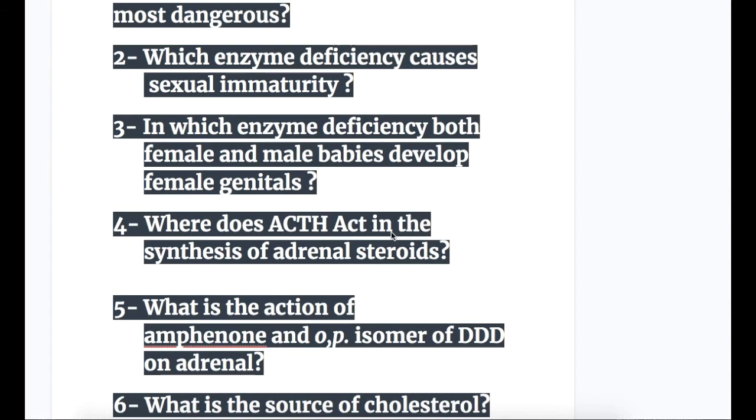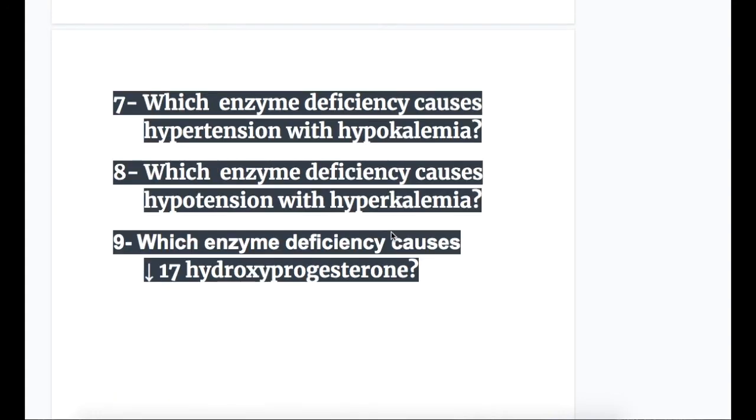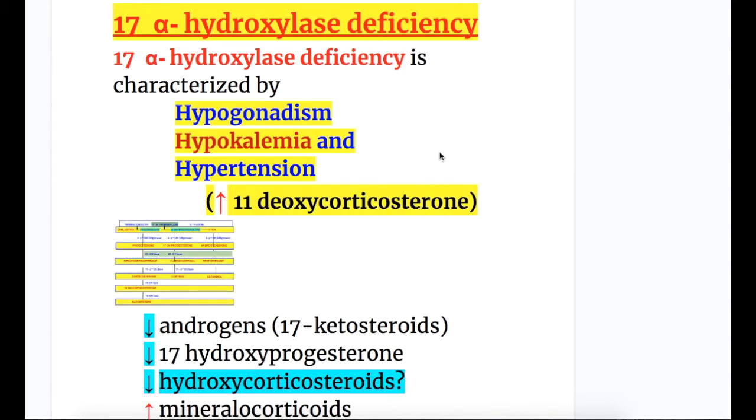Number 6, what's the source of cholesterol? Number 7, which enzyme deficiency causes hypertension with hypokalemia? Number 8, which enzyme deficiency causes hypotension with hyperkalemia? And number 9, which enzyme deficiency causes decreased 17-hydroxyprogesterone? Now let's discuss 17-alpha hydroxylase deficiency.